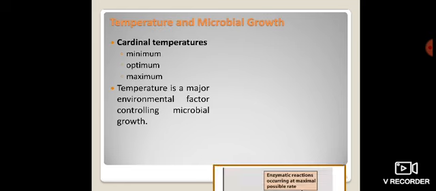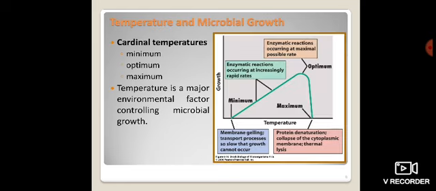Now, first we observe the temperature. We already know that whenever the temperature of the environment or any medium increases, microorganisms might die, but simultaneously a number of microorganisms survive at excessive temperature as well as at low temperature.